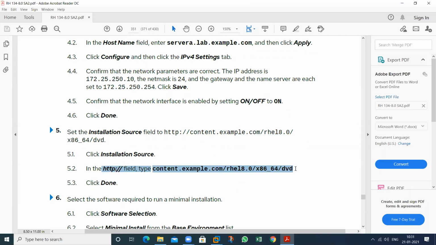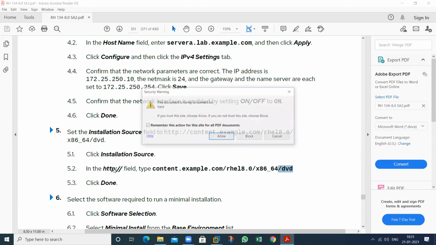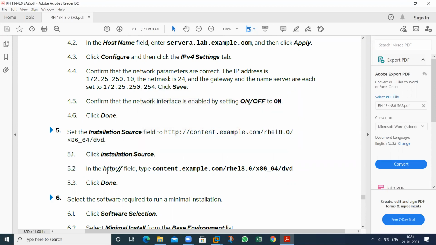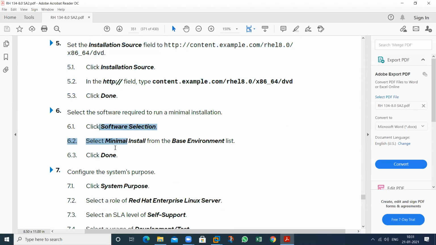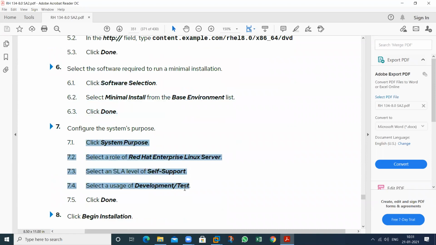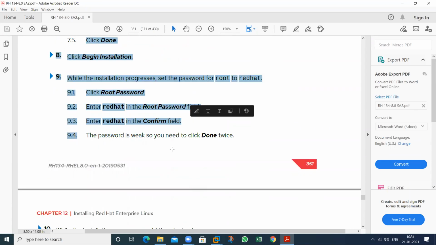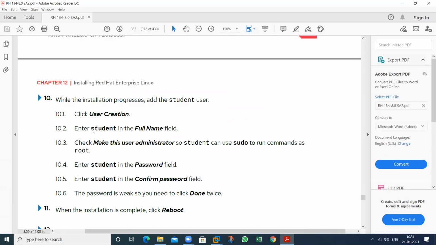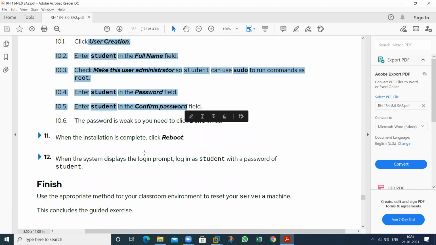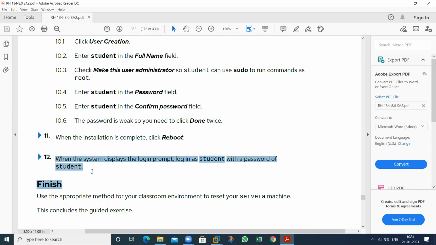So this is my DVD that is stored in my particular HTTP web server. So keep this installation through the network. Software selection, system purpose, done, begin the installation, root password, then done, then user creation, reboot the machine, then the installation will complete.